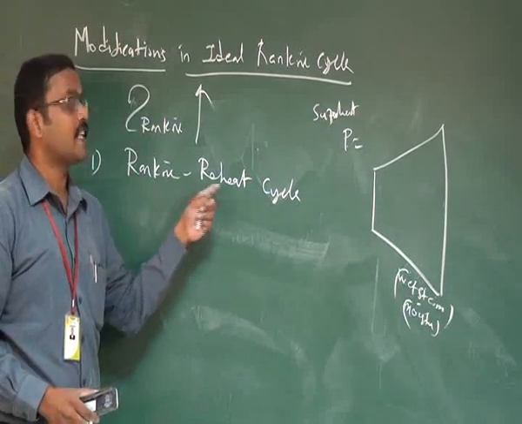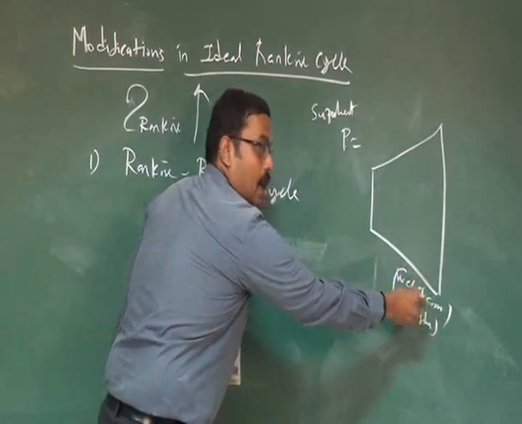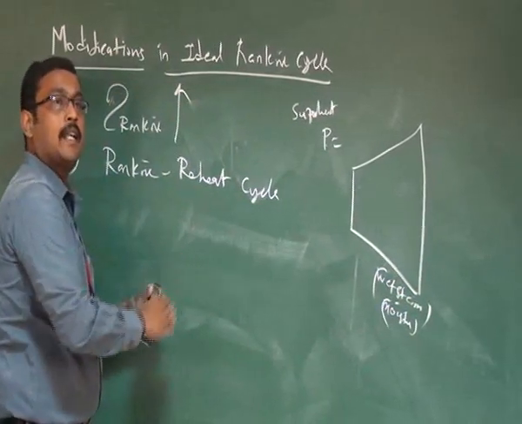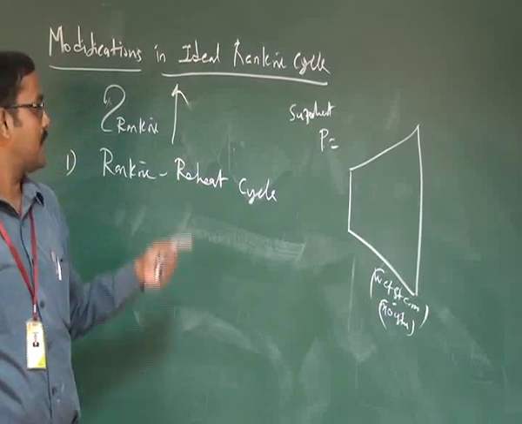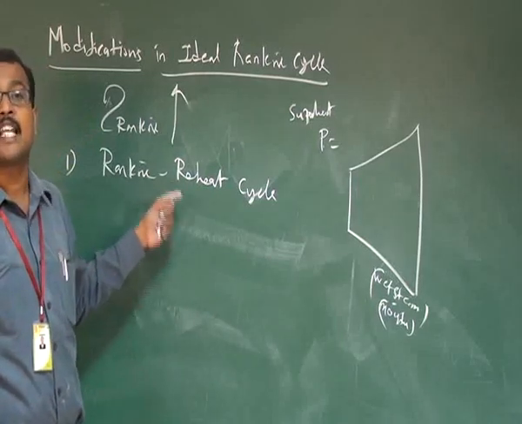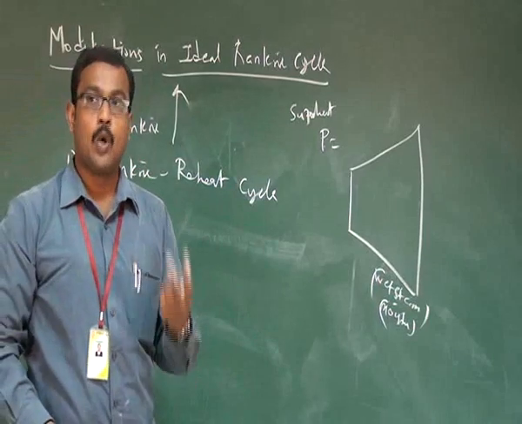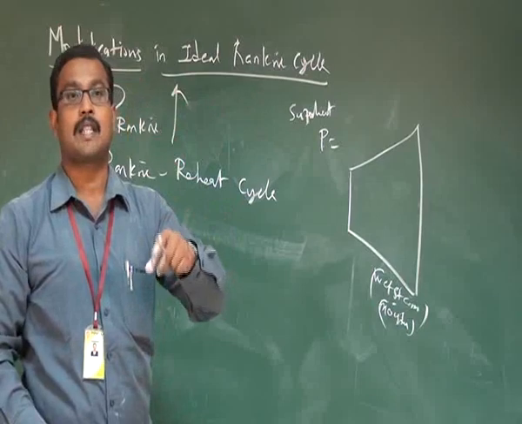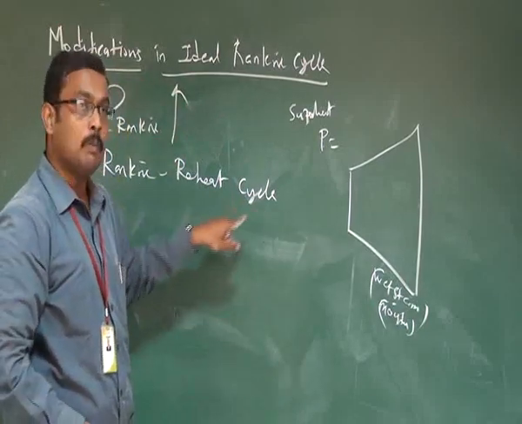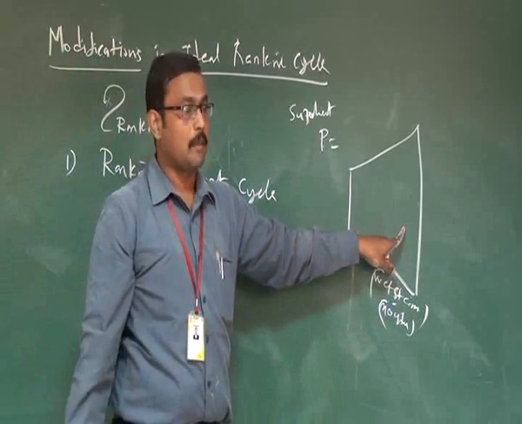In the Rankine reheat cycle, we take the steam to the reheater, and then the steam is brought back to another turbine. That means in the reheat cycle, the expansion takes place in two stages. We employ a high pressure turbine and a low pressure turbine. Once the expansion is complete in the high pressure turbine, the steam is brought back for reheating, then passed to the low pressure turbine.